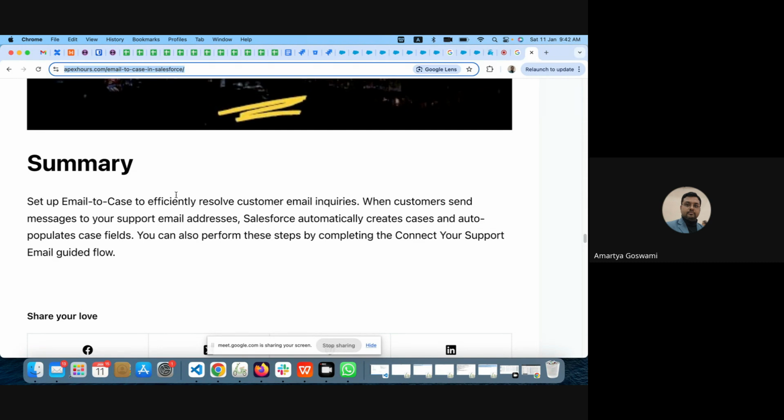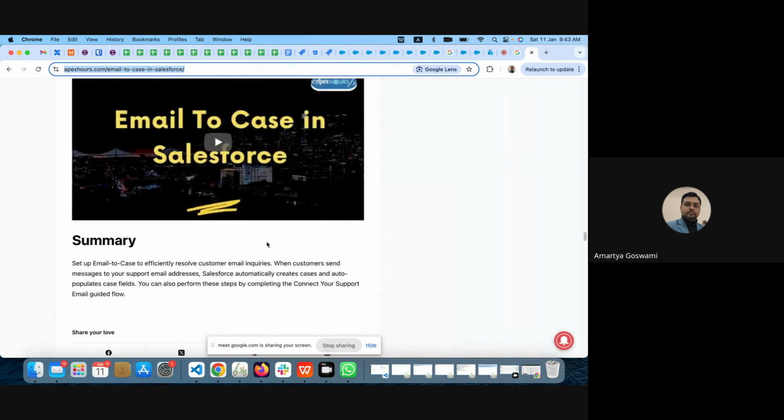For a website, you have to create your own site in Salesforce, and you can configure it there. In a similar way to how we send an email and get a case created in Salesforce, for any of your websites you can expose one HTML template, which will be generated from Salesforce. Let me show you quickly.